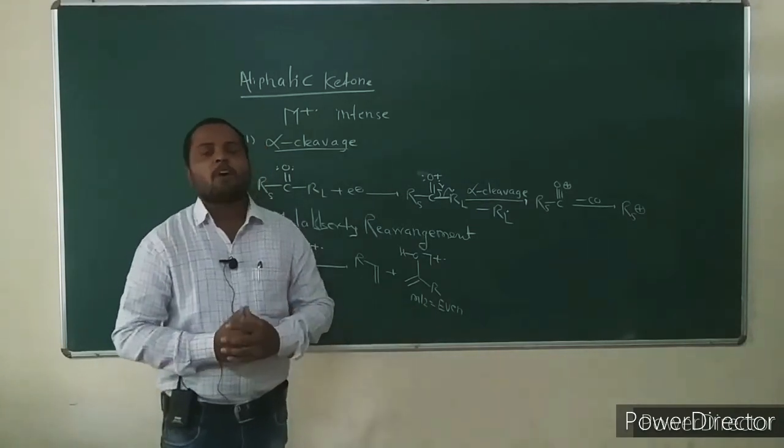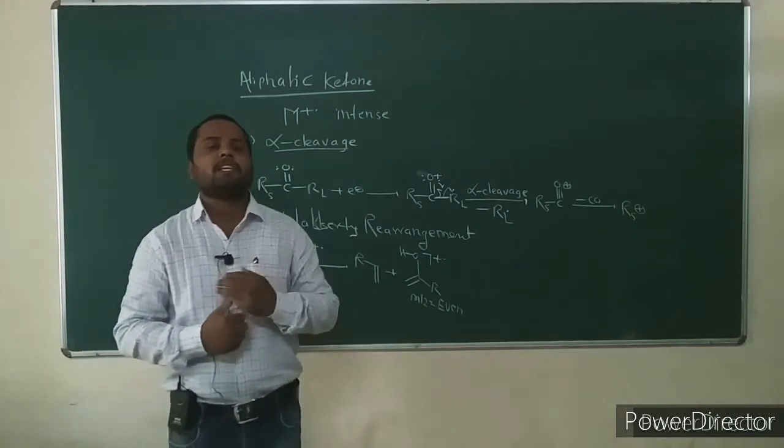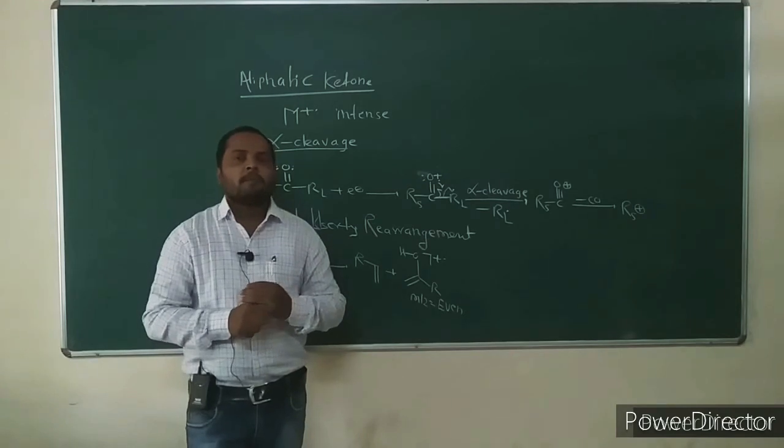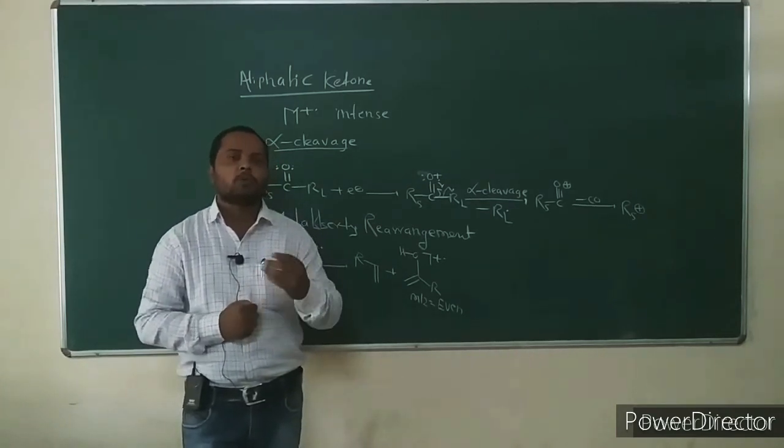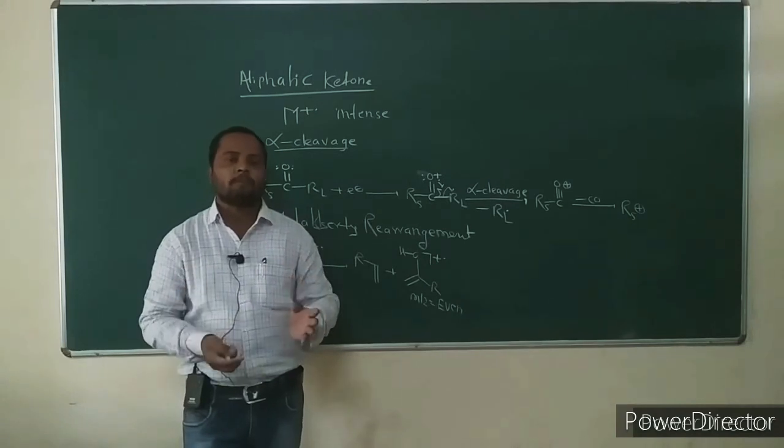What is the importance of McLafferty fragmentation? McLafferty fragmentation in aliphatic ketones is useful to distinguish different ketone compounds.